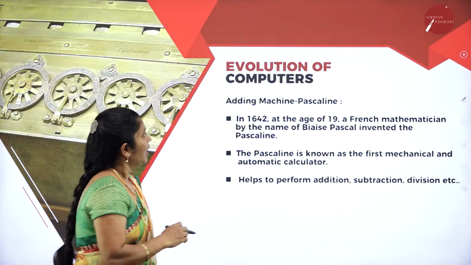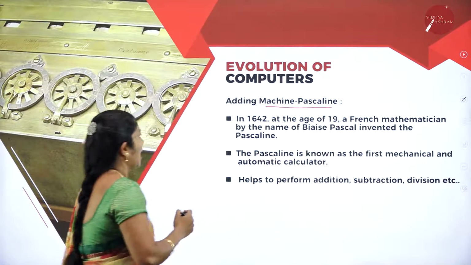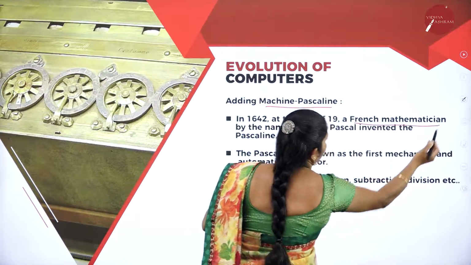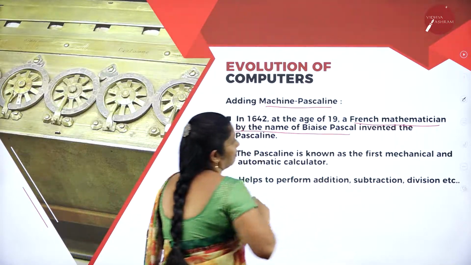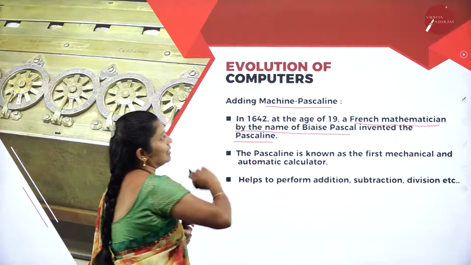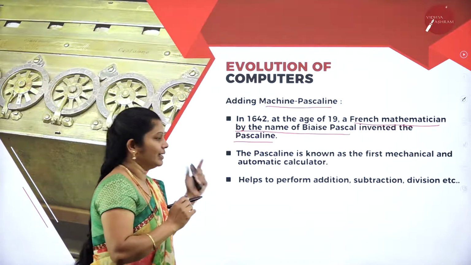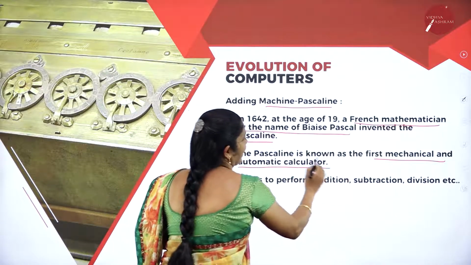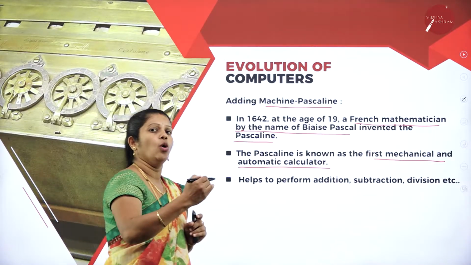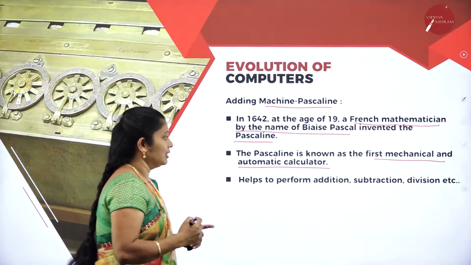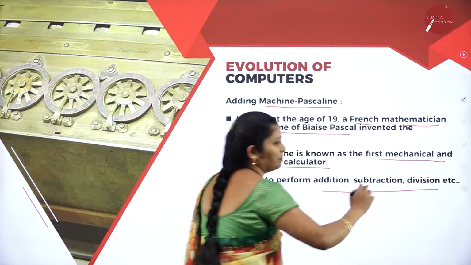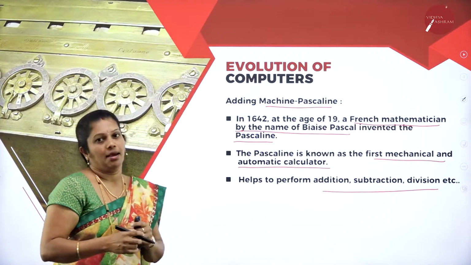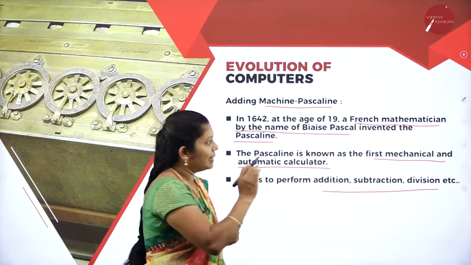And the next one is the adding machine. This is the adding machine. In 1642, at the age of 19, a French mathematician by the name of Blaise Pascal invented this Pascaline, and the Pascaline is the first machine and automatic calculator. Here I can perform all types of operations: addition, subtraction, multiplication, division, all types of operations we can perform by using this Pascaline. This Pascaline was developed by Blaise Pascal.